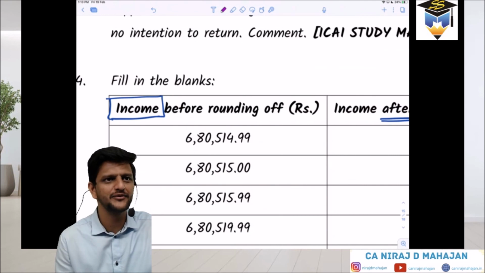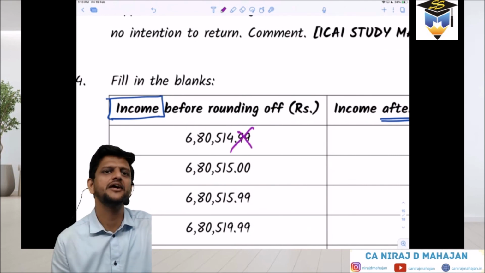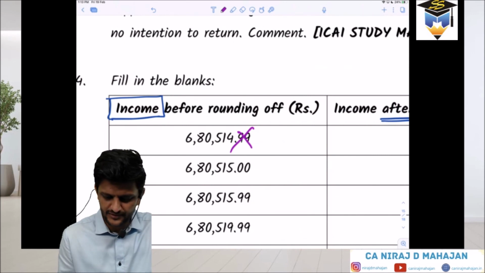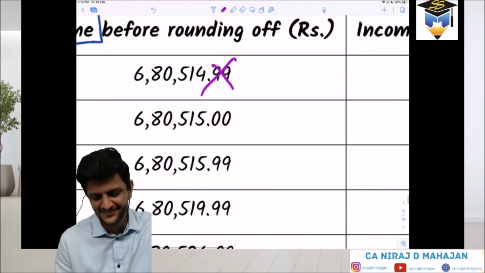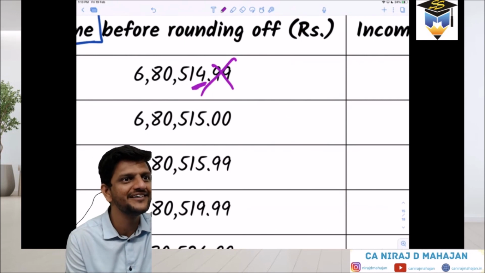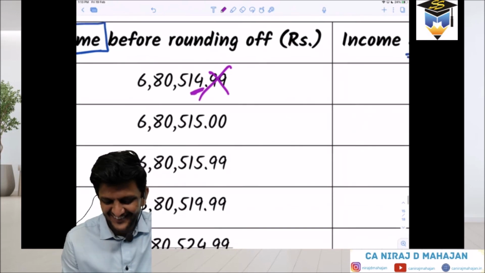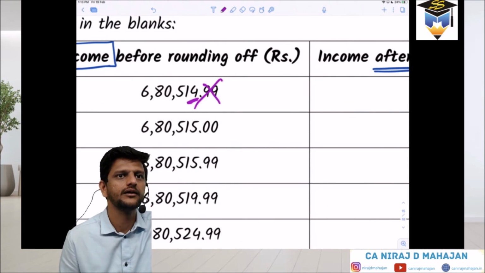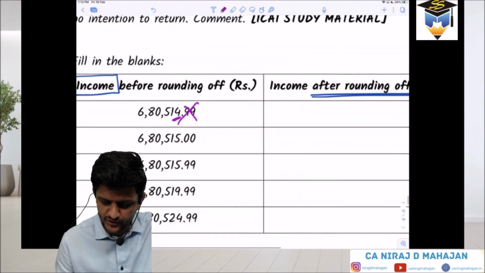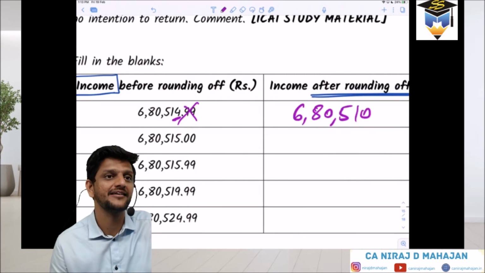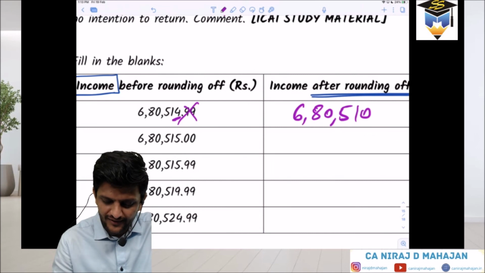First and foremost, ignore decimals. Now check the last digit. It is 4. Is it less than 5? It is less than 5, so do we round up or round down? Round down. So this will become 6,80,510. Always first ignore decimals.